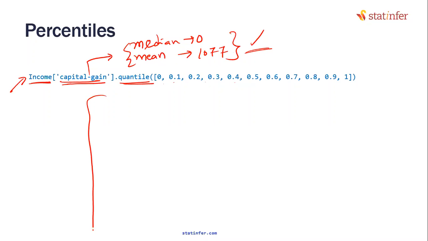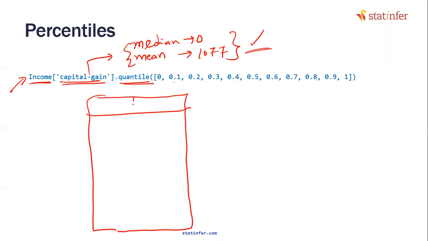So this particular code will give you a tabular output. In that tabular output, you will have two columns. First column will be percentile. And whichever percentile you want, you can mention. Not necessarily you have to put all these every time. If you want 75 percentile, you can mention it. If you want 65, you can mention it. But roughly we will try to get an idea by giving these percentiles. Later on we can give some more percentiles.